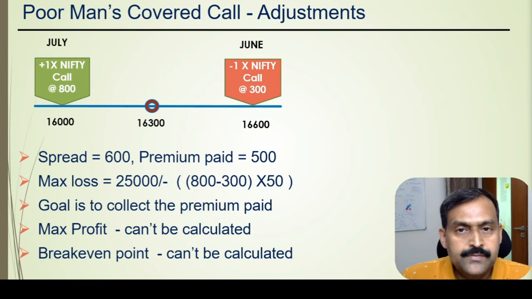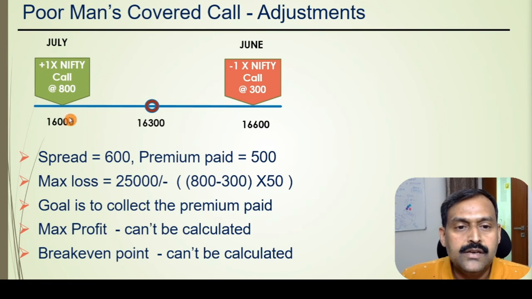Friends, to make it easy for you to understand the adjustments of the poor man's covered call, I prefer to use a diagram like this instead of using the calendar spread payoff graph. I have created a poor man's covered call position here for the purpose of illustration. When Nifty was at 16,300 in the beginning of the month of May 2022, one lot of July month Nifty call option at strike 16,000 is bought at the price of 800.